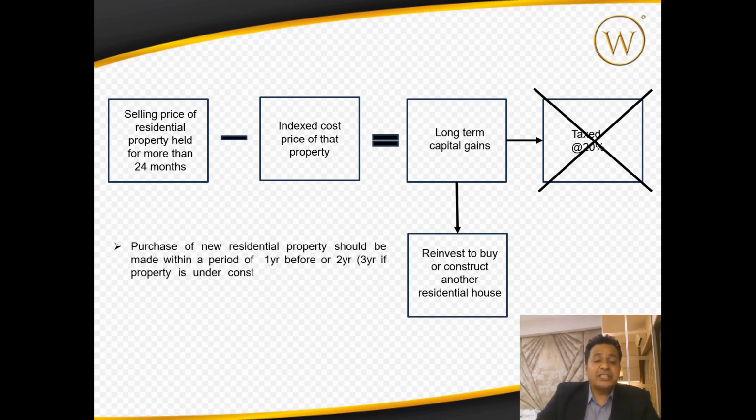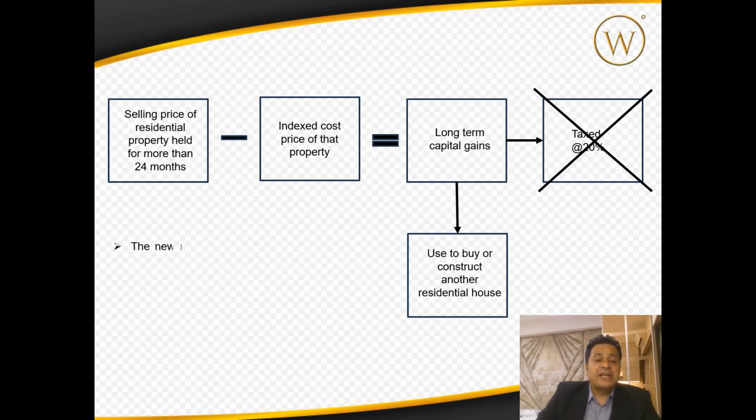Firstly, the purchase of the new residential property should be made within a period of 1 year before or 2 years after the date of transfer of original property. Secondly, the new residential property purchased should be held for at least 3 years. Otherwise, the exemption will be revoked. Finally, the maximum deduction that you can take under Section 54 is 10 crores.